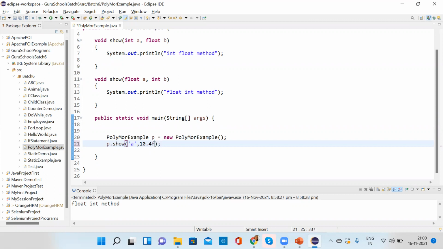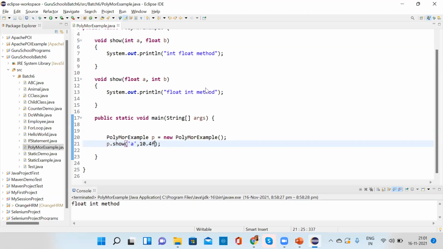Yeah, it is taking. Why? Because even though a character can be taken by integer and float, it will take the first one. It thinks this is not a perfect match, so it will go to the second. No, the first one will be printed in this case. A will be promoted to integer and float will match to float. The integer-float method, we'll see.